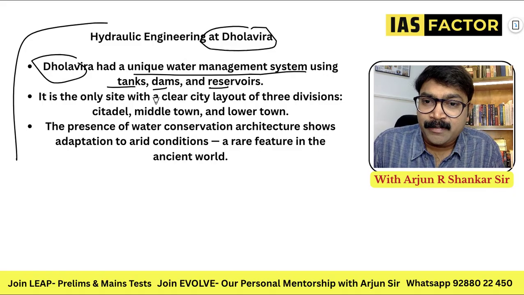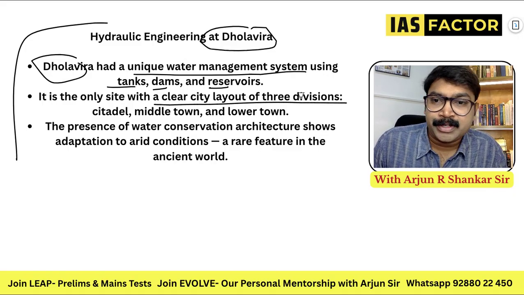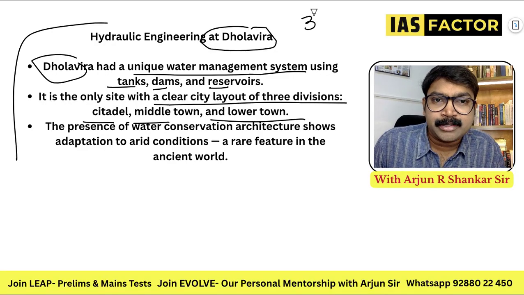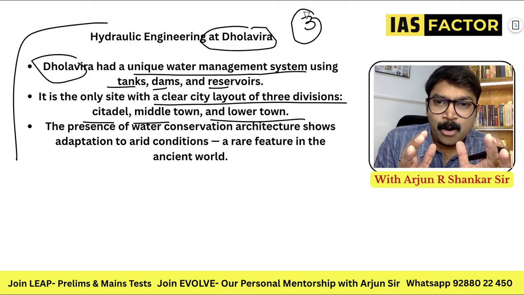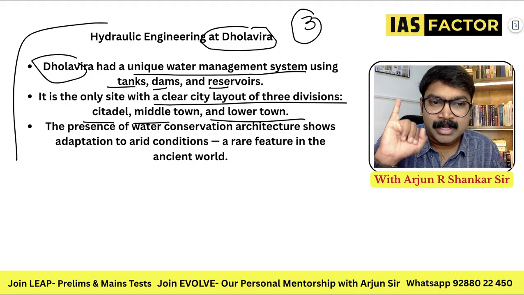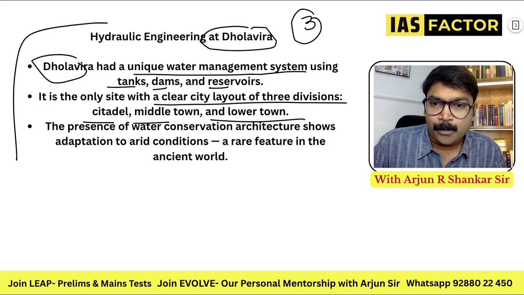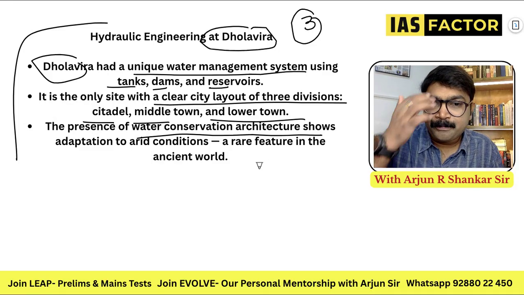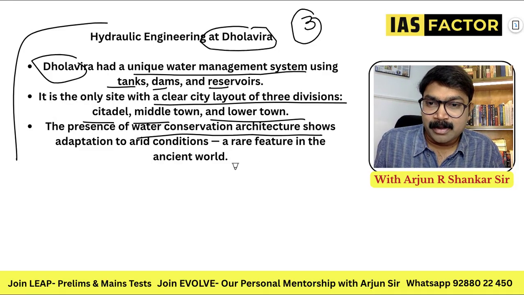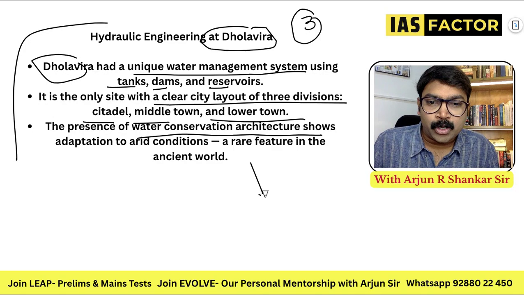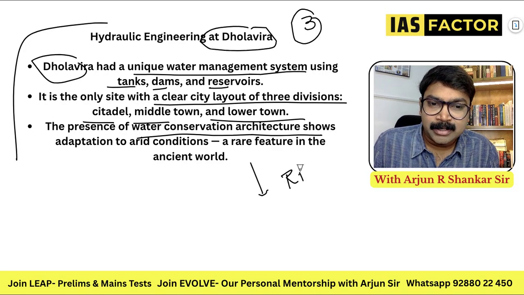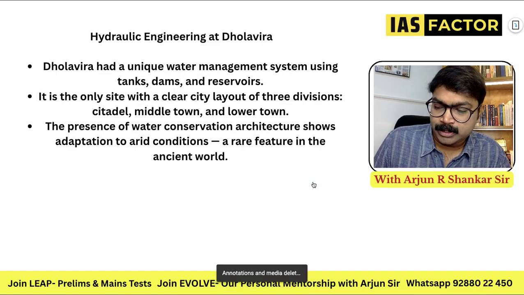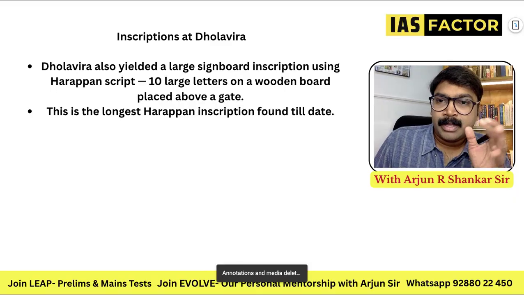It is the only city with a clear city layout of three divisions: citadel, middle town, and the lower town. So a three-part structure can be found only in Dholavira. Remember this: citadel, middle, and lower town. The presence of water conservation architecture is because obviously, when you talk about Gujarat, rainfall is very less. So obviously water conservation measures are very high. So know about all this hydraulic engineering in Dholavira.